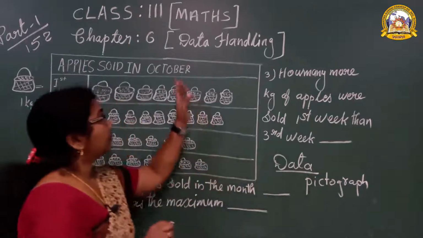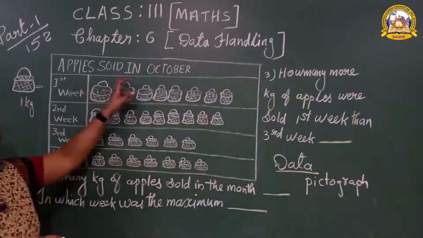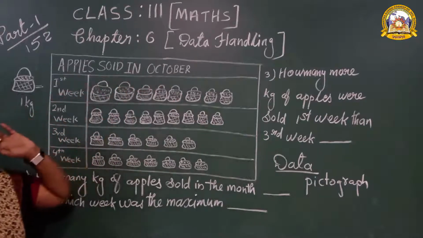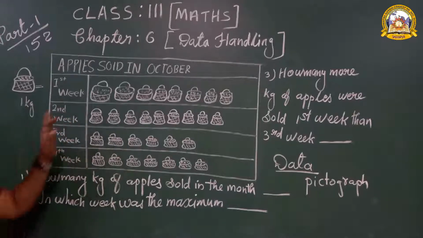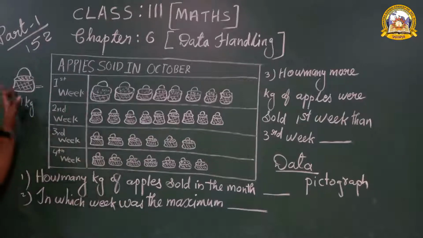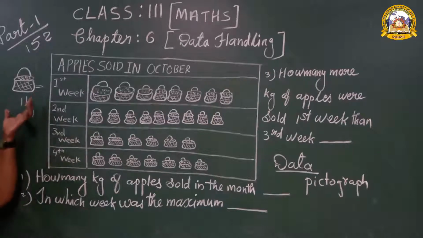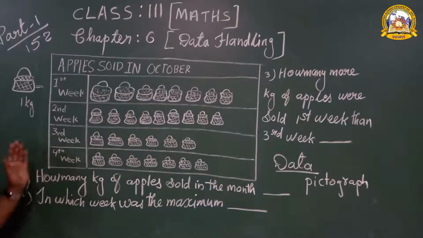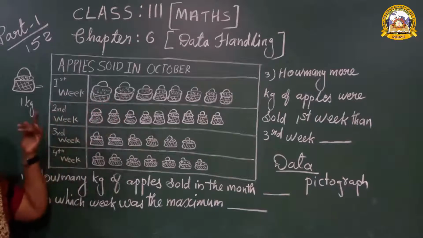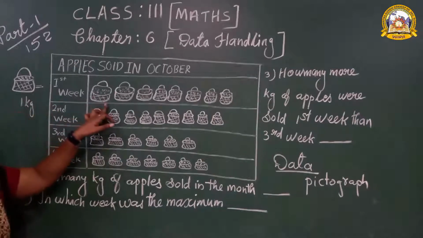Now look here, Exercise 6.1. Look at the first question. Apples are sold in the month of October: first week, second week, third week, fourth week. Here it is shown 1 basket, how many kg? 1 kg. This is the key. The key is what is shown in the picture, so we can understand. Otherwise, you will think 5 kg or 2 kg. But the picture shows it is 1 kg, meaning 1 basket full of apples.